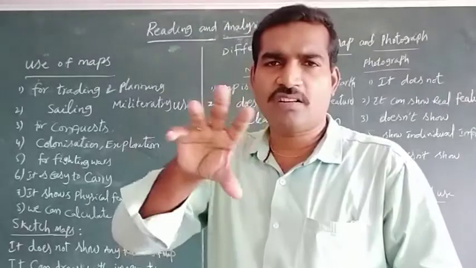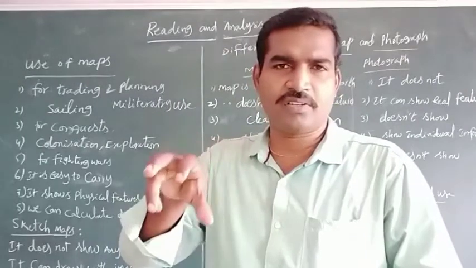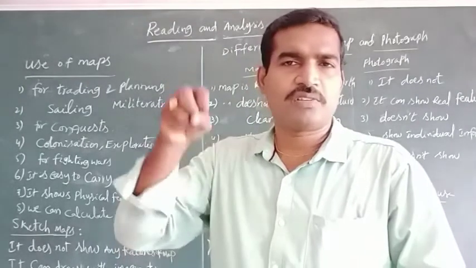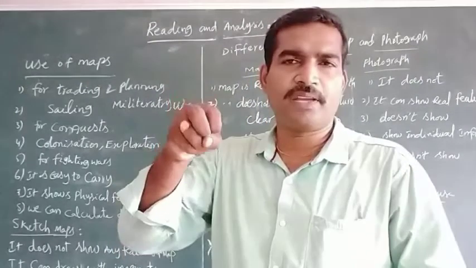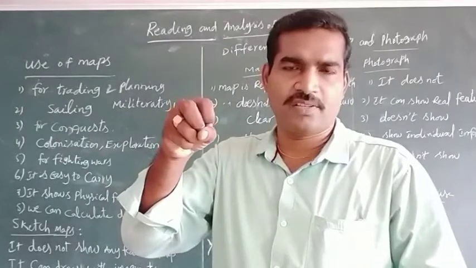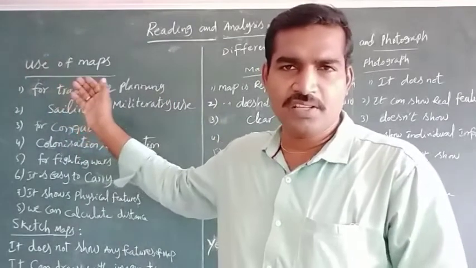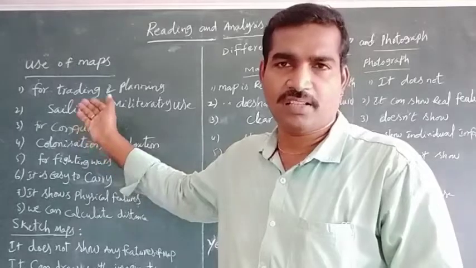So that's why map making is an important subject, and maps were very useful for them at that time.